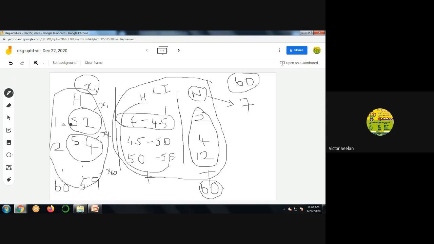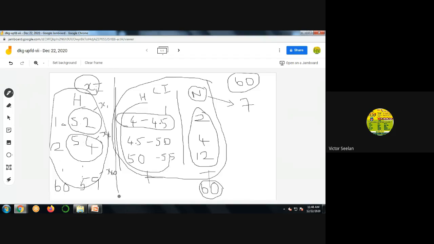The address of the first value is x1, the address of the second one is x2, and so on. So we can make one general term for all these heights, that is xi. So x is called the variable, and i is called the interval or address of each value. If I put x20, this x20 represents the height of the 20th student.